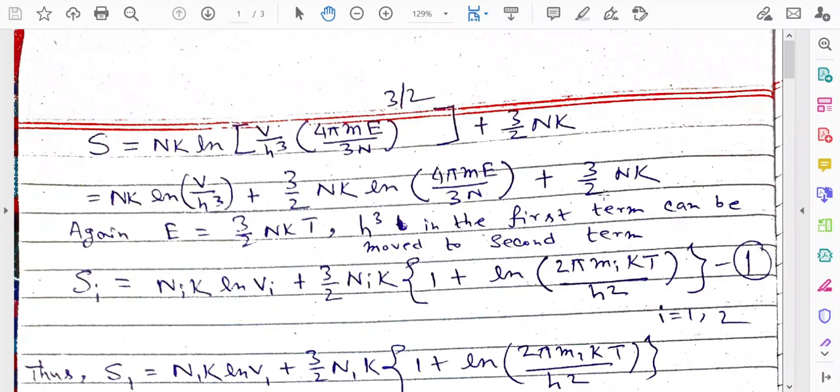If you follow these procedures, then the expression of entropy will be like this, given in equation number 1: S equals Ni k ln Vi plus 3 by 2 Ni k times the bracket 1 plus ln of 2 pi m k T by h squared. So, this is the new expression of the entropy. Now, focus on the first term. In the first term there is ln Vi multiplied by Ni.